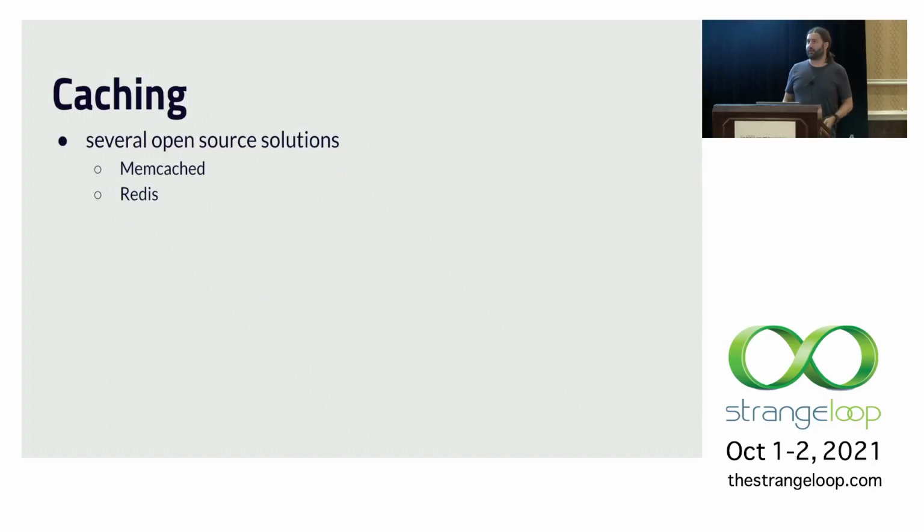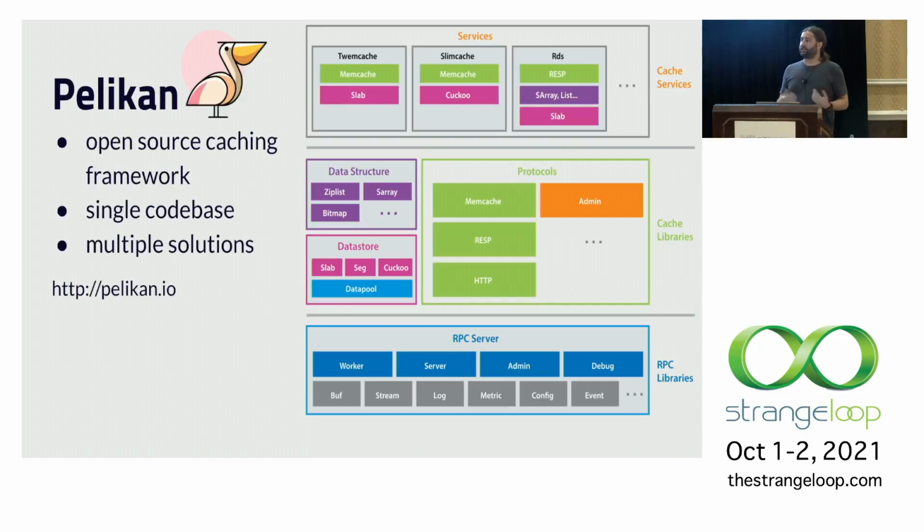There are a couple of common open source solutions in this space. Memcached and Redis are both written in C and tend to be used a lot in the industry. But this leads me to Pelikan, which is Twitter's caching framework that we want to use to replace our forks of Memcached and Redis. This gives us a single code base to produce multiple caching solutions and to easily experiment with new things we can do in this space. And it's a lot easier to manage one code base than have to go make changes in a couple different forks if there's some new feature that we want to add.